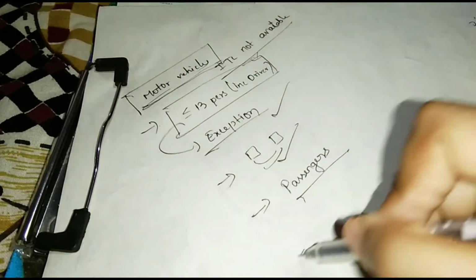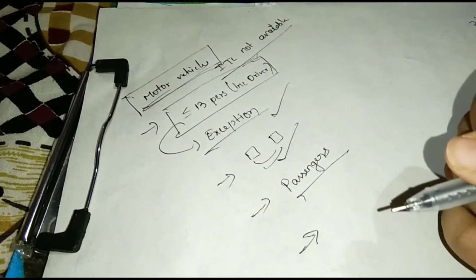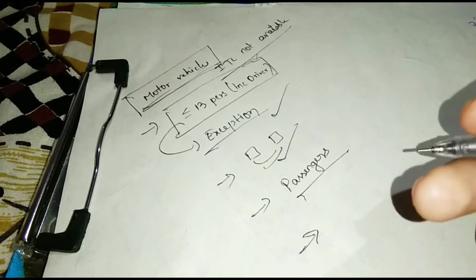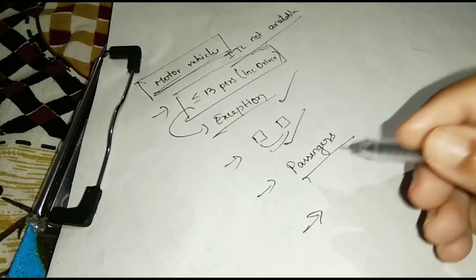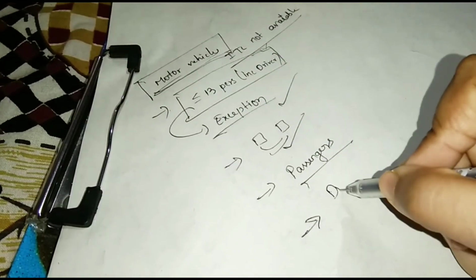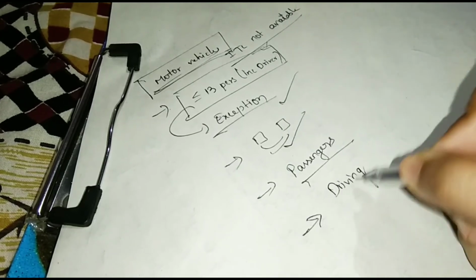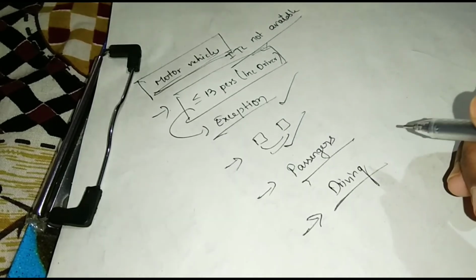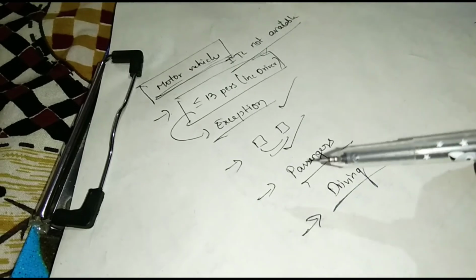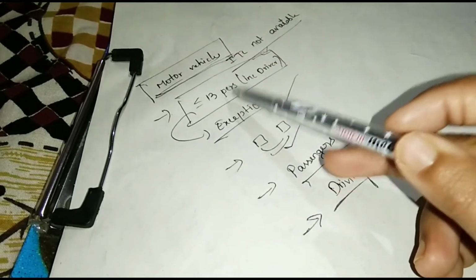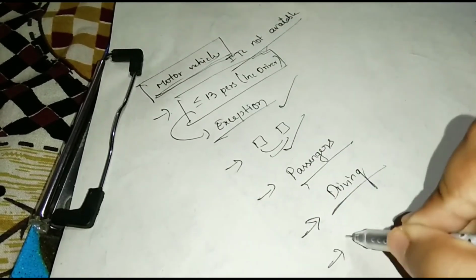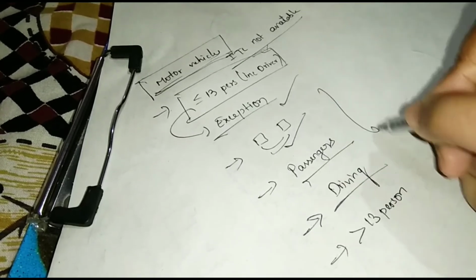And see next, imparting training on driving of such motor vehicles. That means used for driving schools. Then also ITC available. If motor vehicle seating capacity is greater than 13, then also ITC available. In these cases ITC is available.